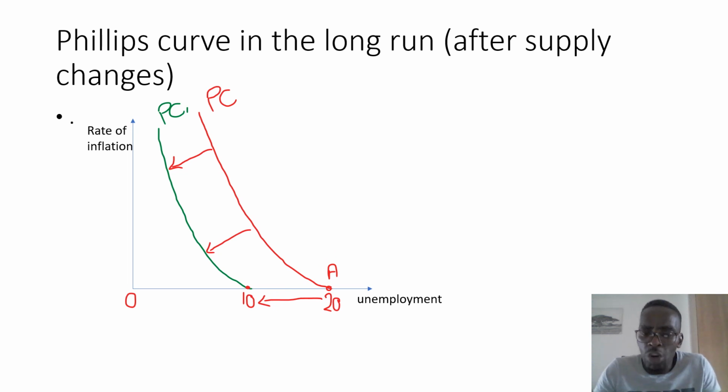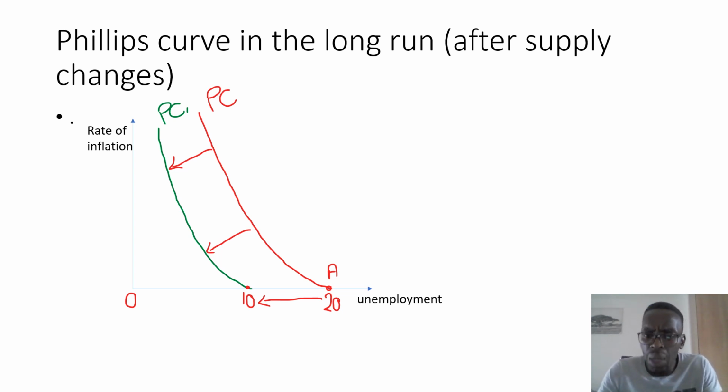Now if this has happened, it would mean that on our Phillips curve, in the long run, after the supply has changed, our Phillips curve is going to shift to the left. Our original natural rate of unemployment was at 20, which was labeled A, and because the Phillips curve has shifted, it has created a new natural rate of unemployment, which is now at 10, according to my PC1 there.